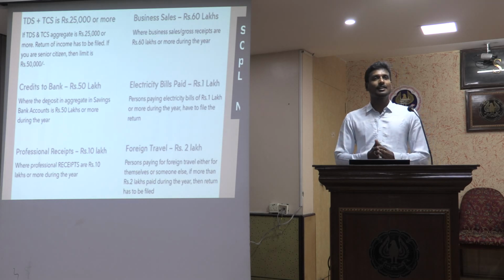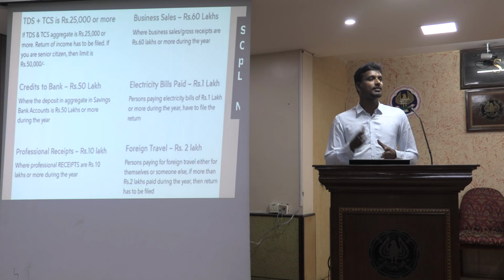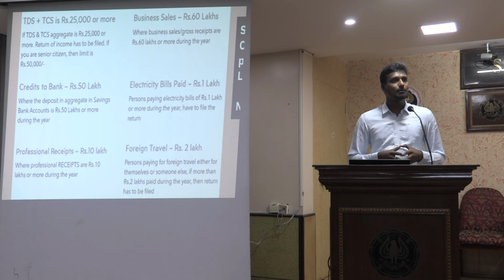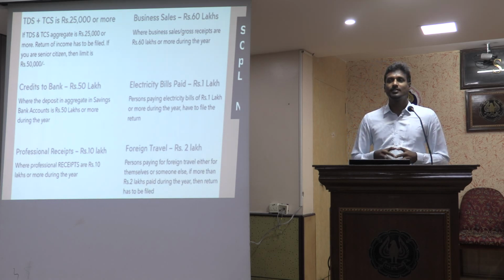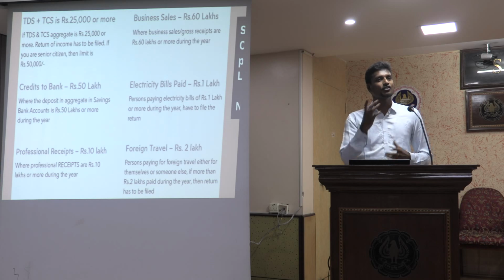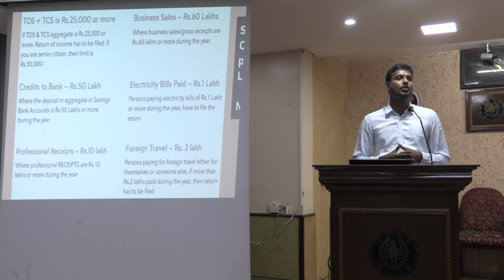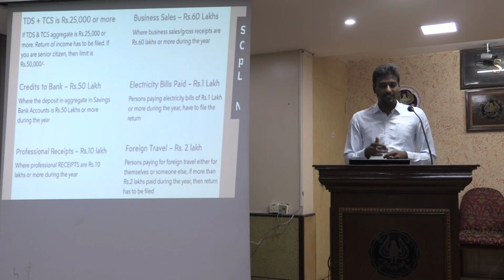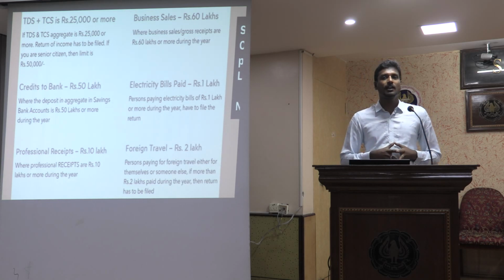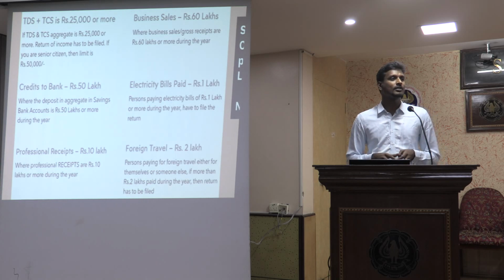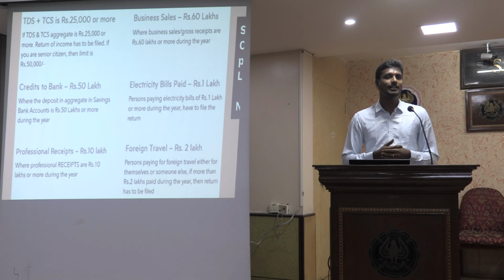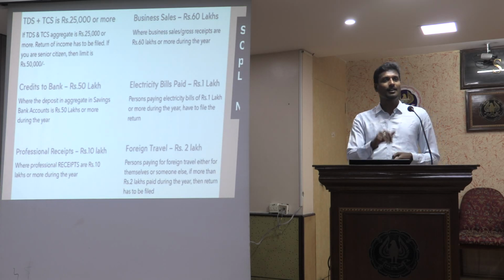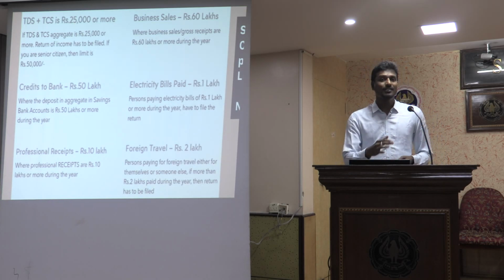One more new thing is credits to bank, which was under this prescribed rule, saying that where deposits in aggregate in a savings bank account are 50 lakhs or more. So this is a critical one. Earlier we saw that the 1 crore limit was mainly coming in there already. Now they are monitoring this under the savings bank account. Now we will have to see, this is a critical thing for the tax authorities to play around with. Once this information is available, they can send notices to those people who have not filed their returns if they are triggering this condition.